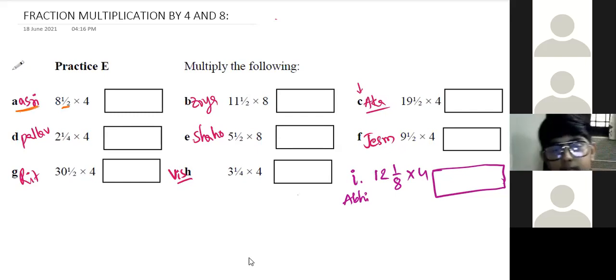Yes, sir. To multiply by 4, I need to double it twice. Double of 8 is 16. Double of 1 by 2 is 1, which equals 17. 10 plus 10 is 20. 7 plus 7 is 14, which equals 34, sir. Very good. Correct.